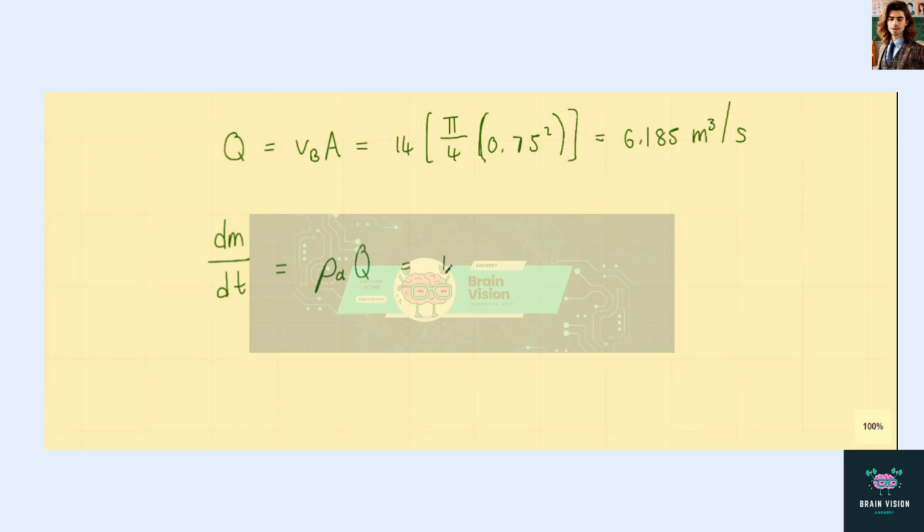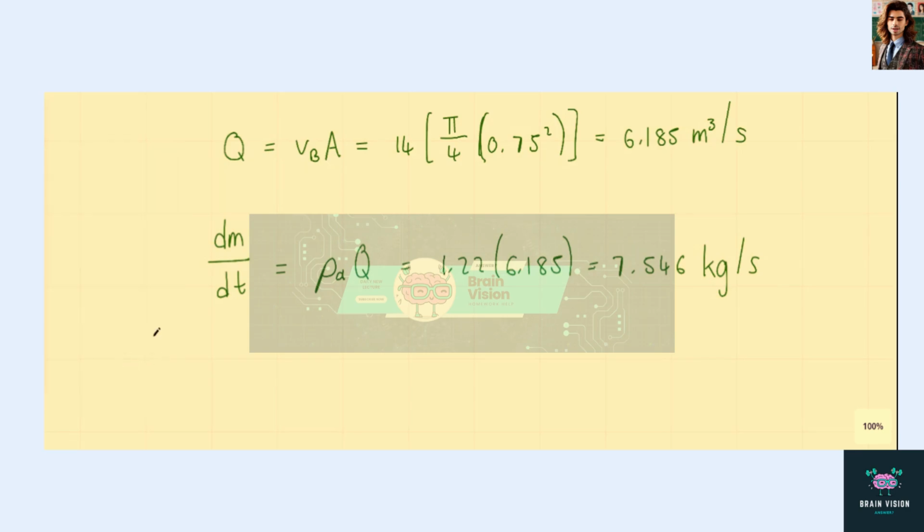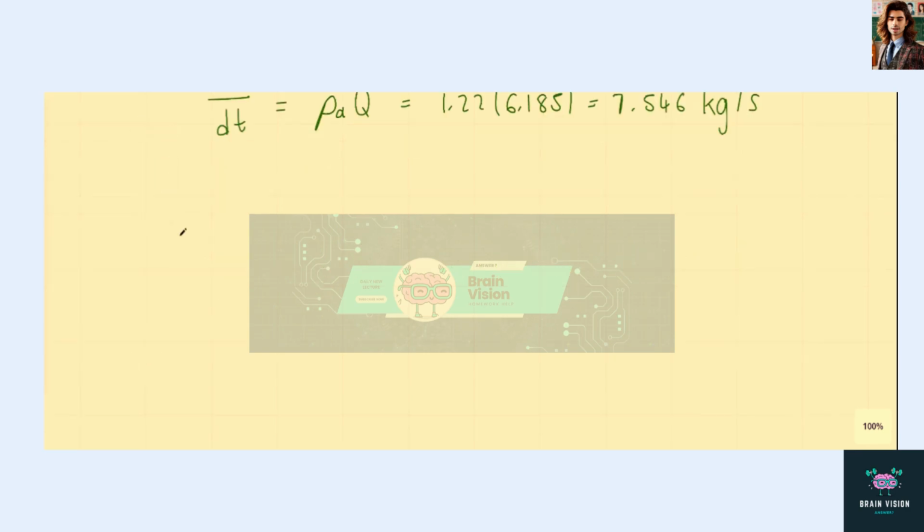And this is 1.22 for air times 6.185, and hence we get the mass flow rate to be 7.546 kg per second.